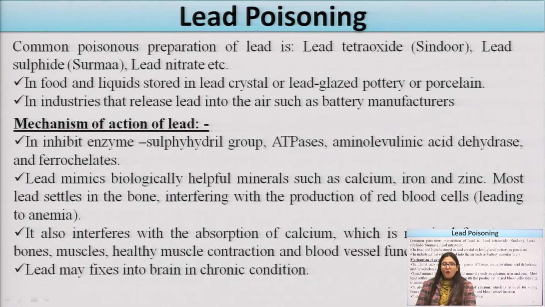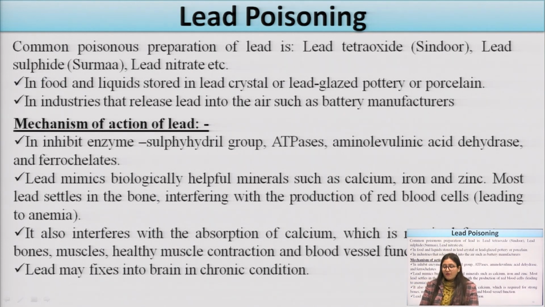Now, common poison preparations. The common poison preparation of lead is lead tetraoxide, sindoor. Lead sulfide, surma, lead nitrate, etc. Food and liquid stored in lead crystal or lead glazed pottery or porcelain. Industries that release lead into the air, such as battery manufacture.